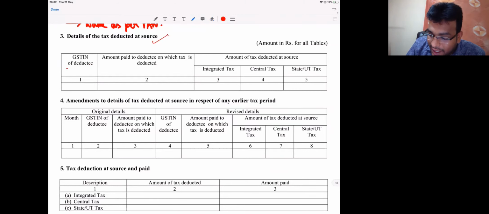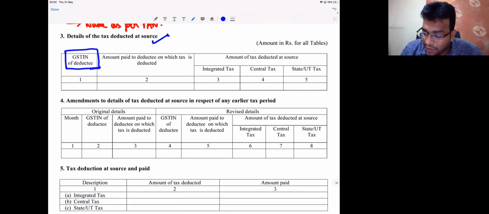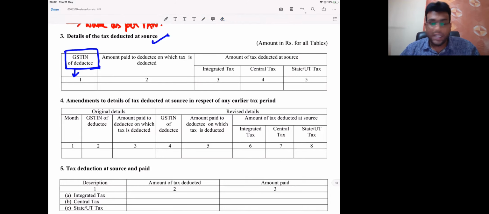Here you need to observe the word here. GSTIN of whom, sir? Deductee. That is the most interesting, important point. You need to have a clarity upon that. We will give here details of GSTIN of the deductee. When I'm giving GSTN of deductee, that is where that amount will reflect in electronic cash ledger of deductee. In my example, it will reflect in electronic cash ledger of Mr. X. Because if we don't give GSTN, then how will the amount reflect in the cash ledger? Getting clarity, friends? You need to understand that fact very clearly.